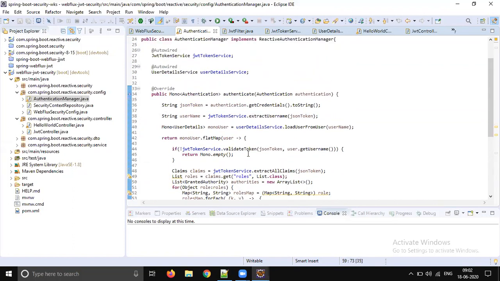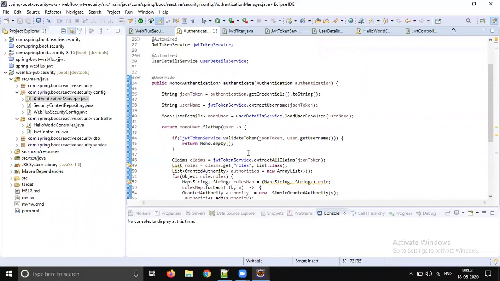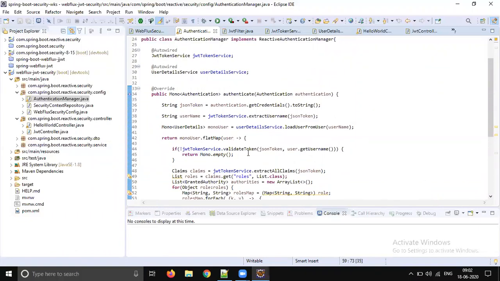So the authentication manager takes care of only the part of authentication. Whether the token is valid or not, and whether the username is matching with the database username, only that particular part, right? So the authentication manager's scope is only taking care of authentication, whether the token is valid or not. That's it. It won't talk about anything else.